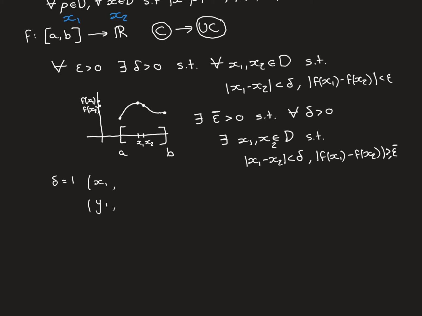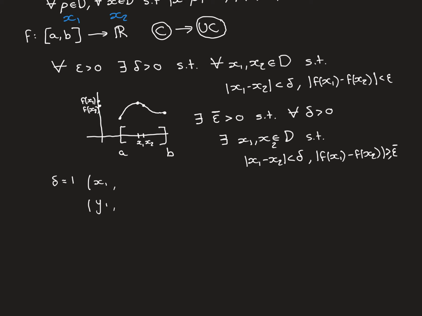Now, does that seem very likely for our types of functions? Remember, the functions we are dealing with are these functions that are continuous everywhere on a closed bounded interval. Intuitively, what that means is that you can draw them by putting your pen here and then going on the piece of paper and then going all the way to the final point here, and you never have to take your pen off the piece of paper.